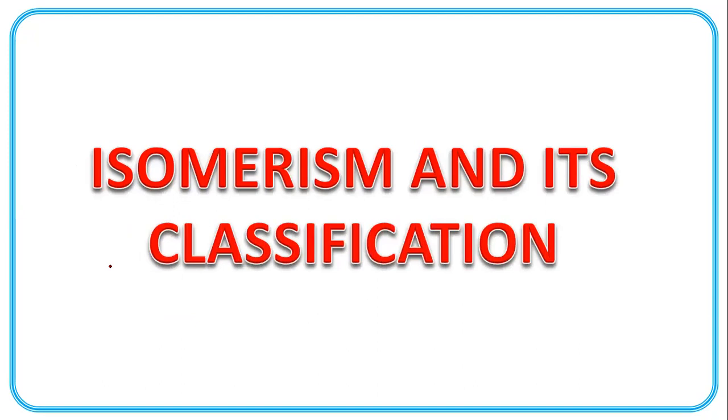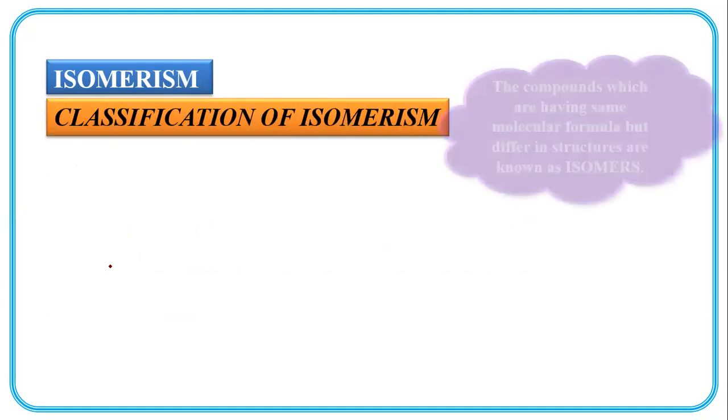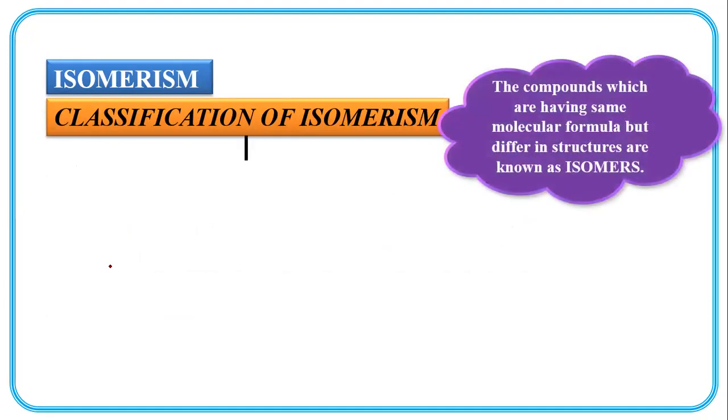Now next is isomerism and its classification. What is isomerism? Classification of isomerism. Compounds which have the same molecular formula but differ in structures are called isomers of each other, and this phenomenon is called isomerism.